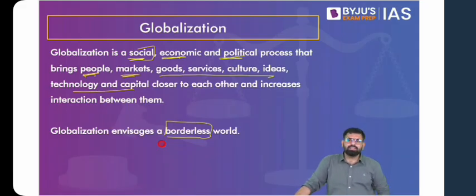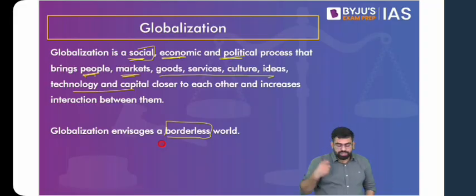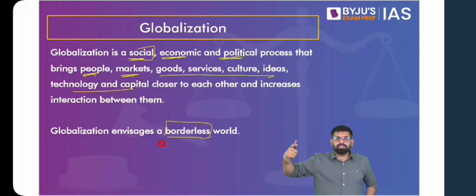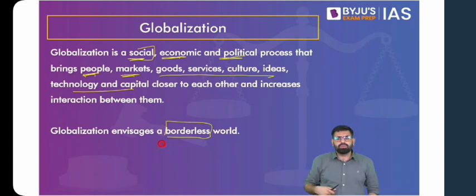And if you look at it, not just people, for example, you can take the example of people coming together with social media, people coming together with migration for work, with migration for educational opportunities, with markets getting closer in the sense that people trade goods from one country to another, selling them in the international market. Now you can import anything using e-commerce services through the internet, and various goods and services get exchanged. Now this process of all these political, social, economic aspects of life coming together is called globalization.